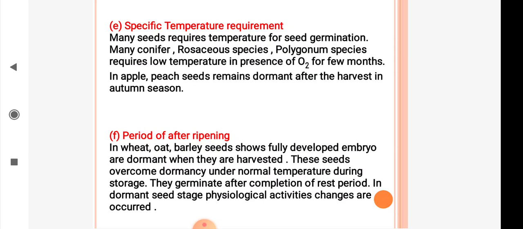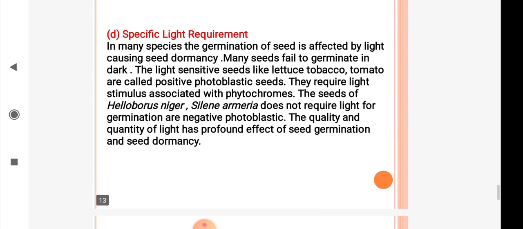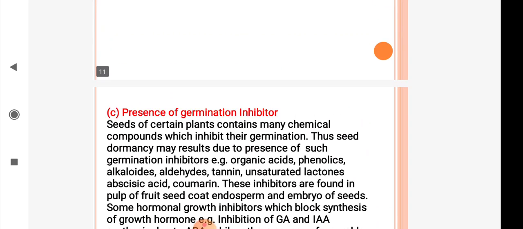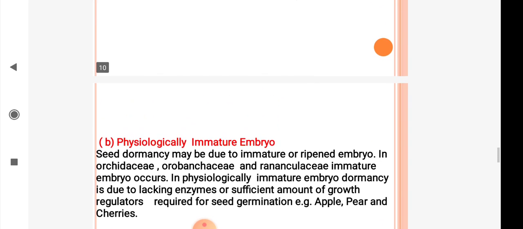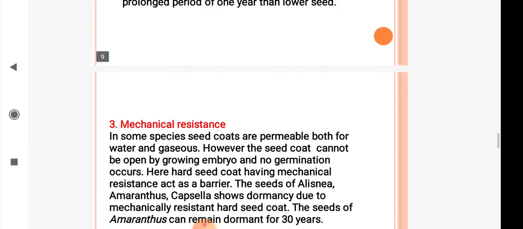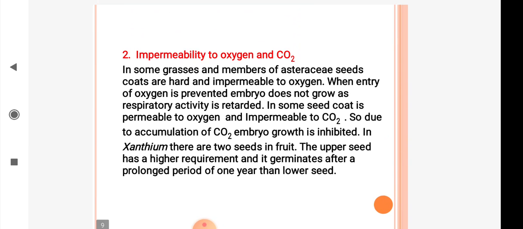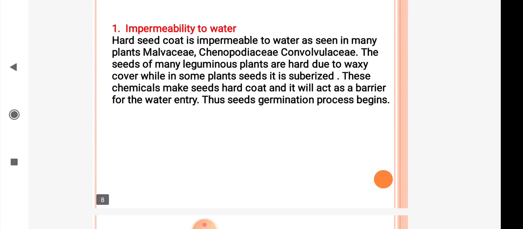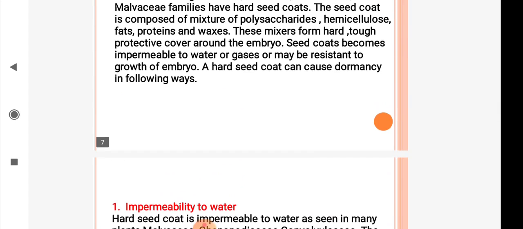So period of after ripening, then specific temperature requirement, specific light requirements, presence of germination inhibitors, physiologically immature embryos, mechanical resistance, then impermeability to oxygen and carbon dioxide, impermeability to water.